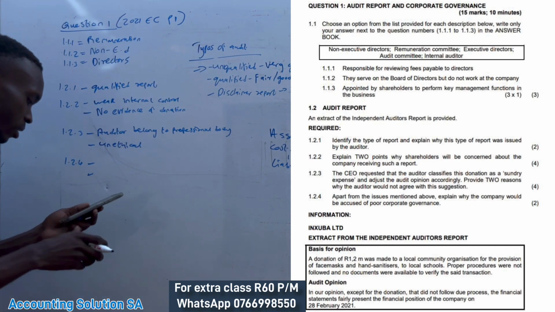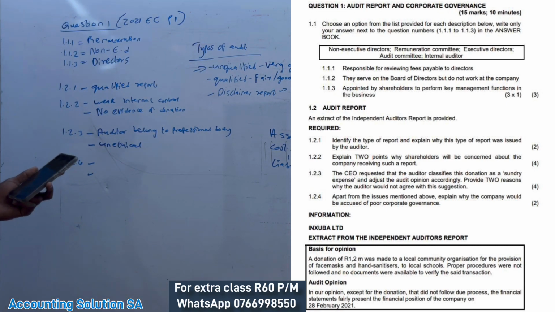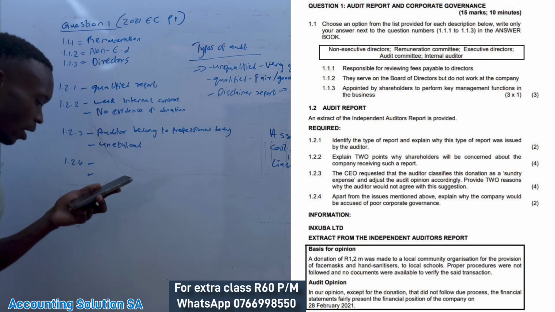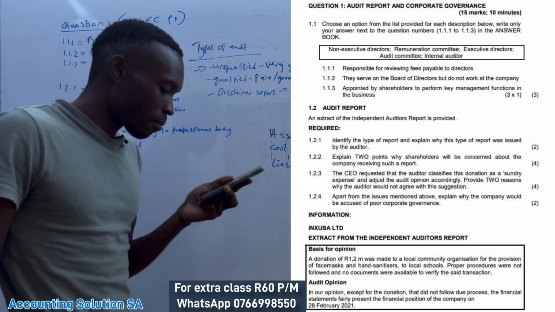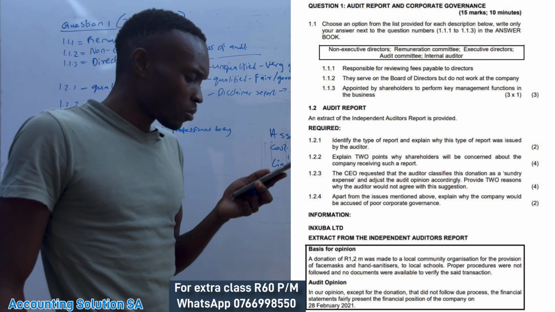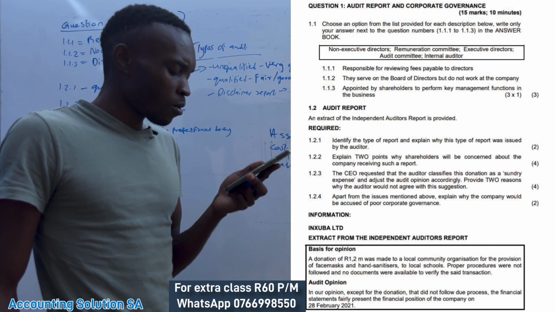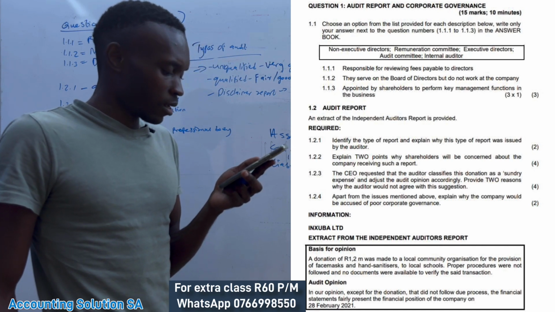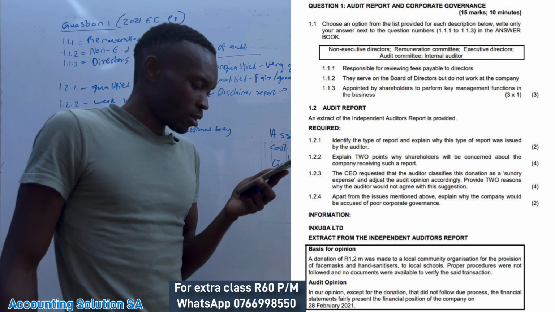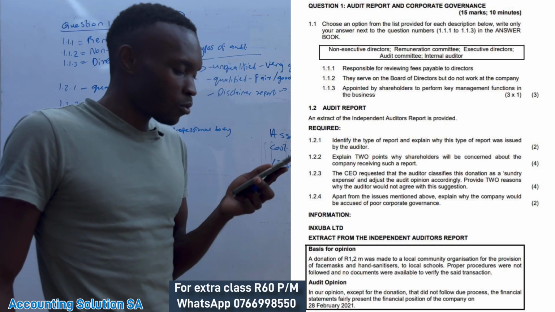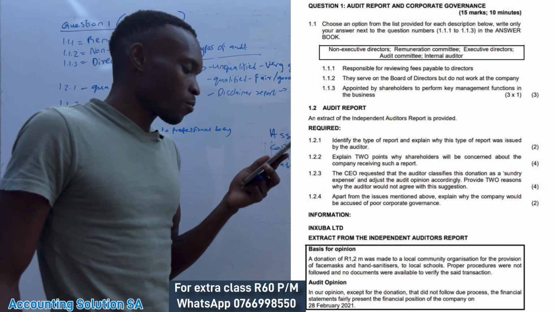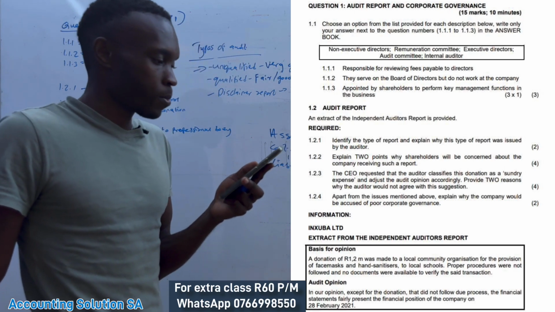Okay. Then the next question, which is 1.2.4, apart from the issues mentioned above, explain why the company will be accused of poor corporate governance. Why will the company be accused that their corporate governance is very poor?